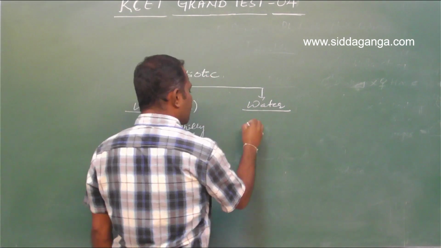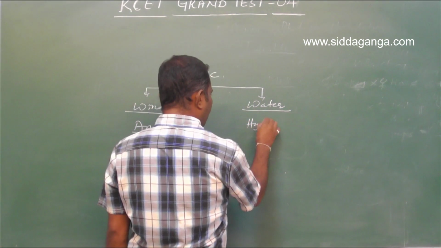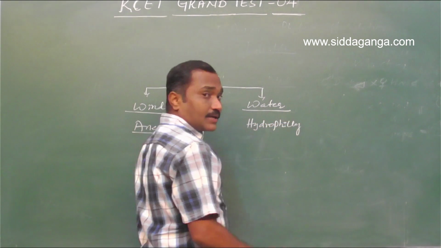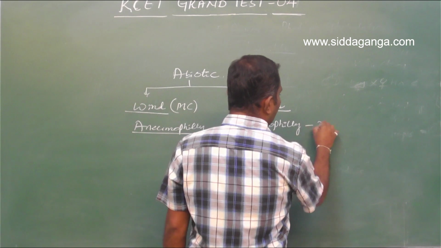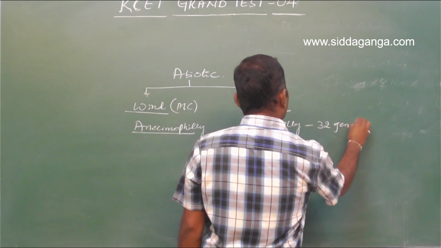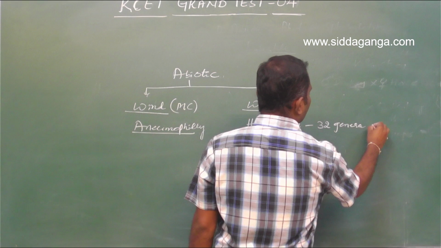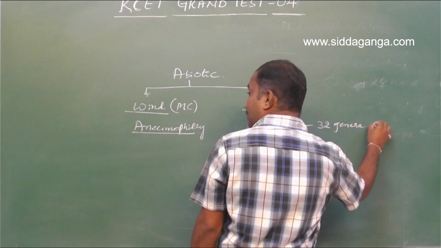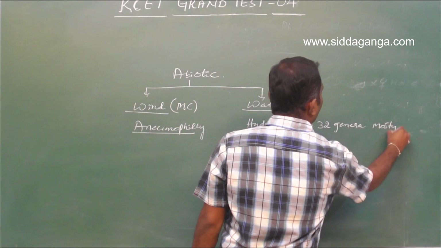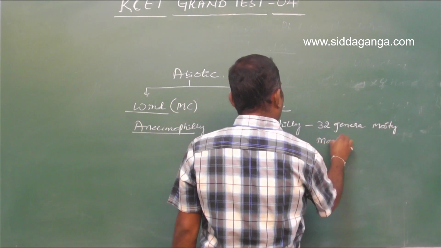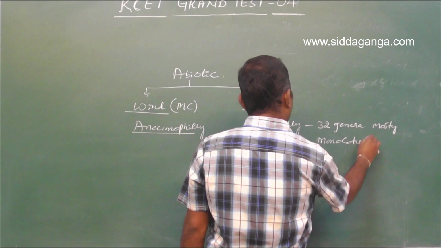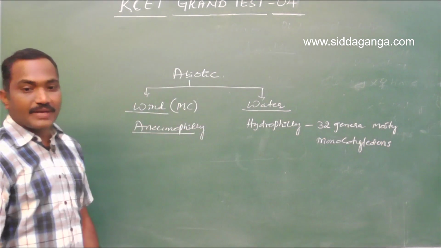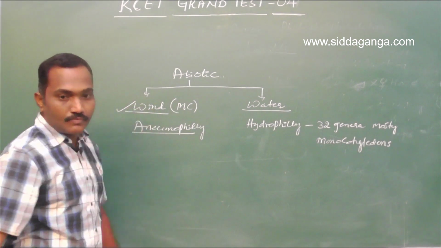The water pollination, which is referred to as hydrophily, is limited and confined to only 30 genera, all of monocotyledons. So most common abiotic means wind.